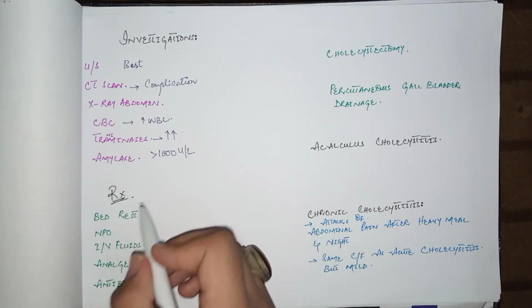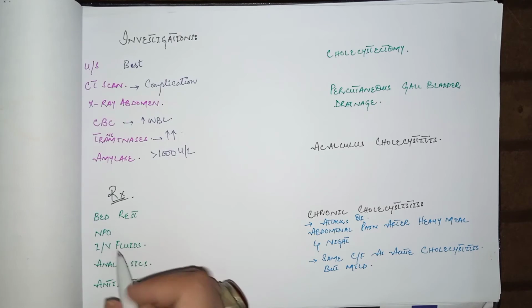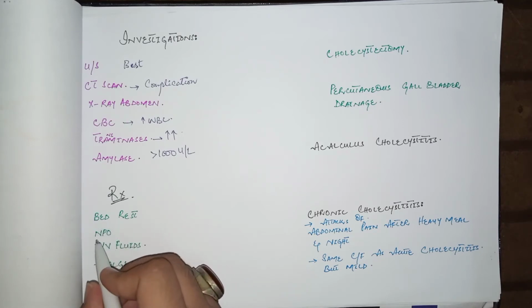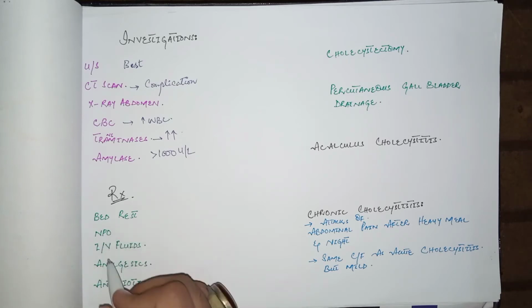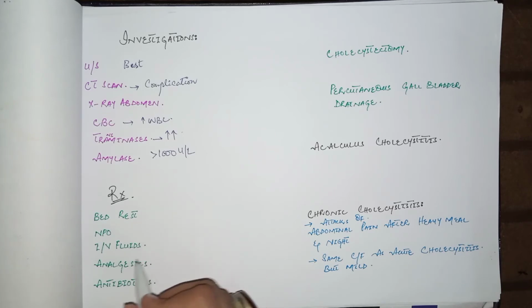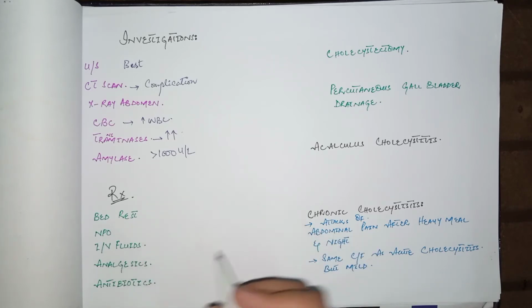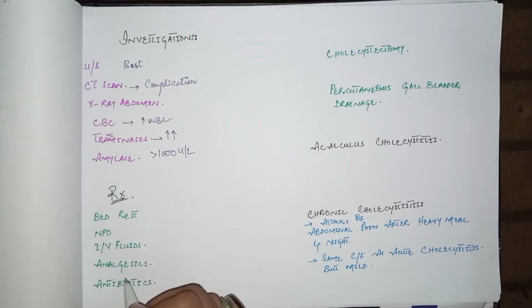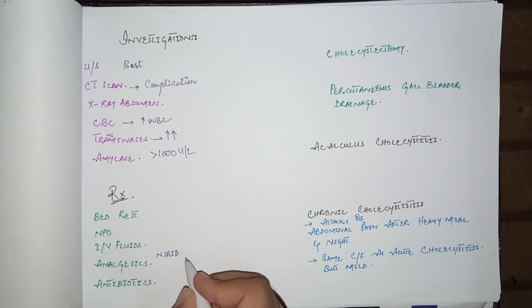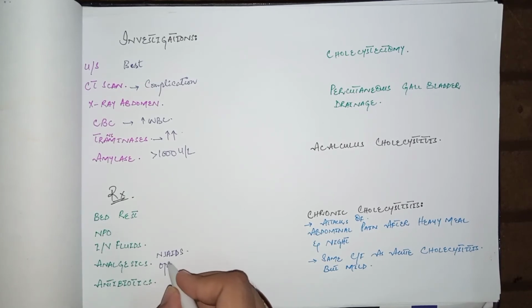Let's talk about the management. The most important management is conservative management. In this, give the patient bed rest and NPO, that is nothing per oral route, and give the patient IV fluid like sodium chloride, that is NaCl solution, as well as Ringer lactate in some cases, and give the patient analgesics to relieve the pain. In moderate cases, give the patient NSAIDs, but in severe cases, give opioids. If the patient's pain is not controlled by NSAIDs, then convert the therapy to opioids.